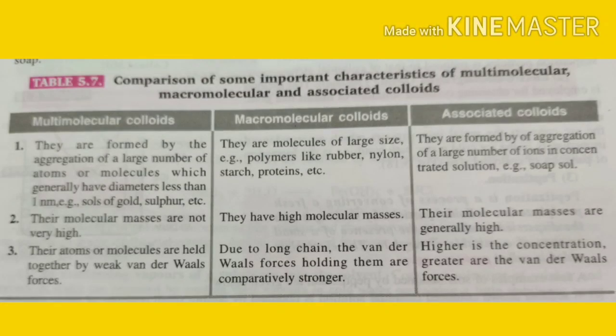Now we will study the comparison of multimolecular, macromolecular and associated colloids.